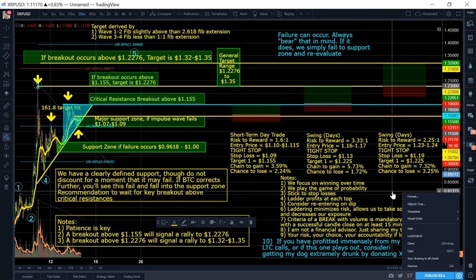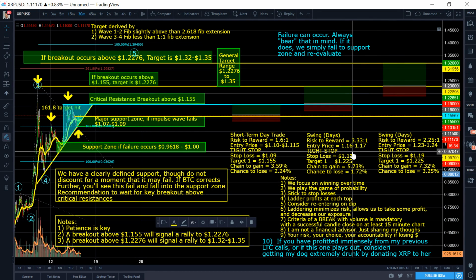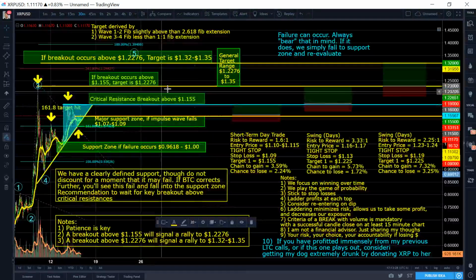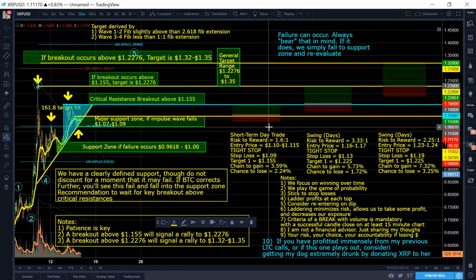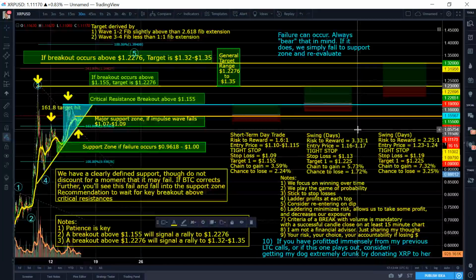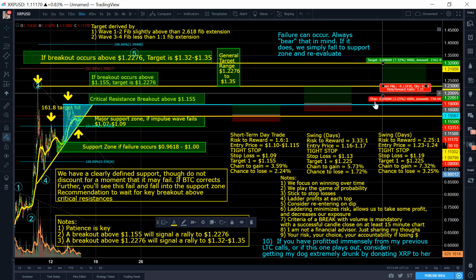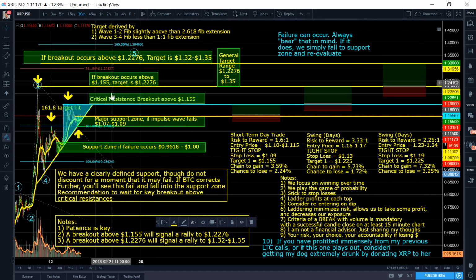Now this one, the middle one, is my more favorable approach, okay? When it gets to around this region, I will expect some people to take some profit. And once they take some profit, it might even correct a tiny bit, and then we will most likely end up breaking out of it because I think that XRP is pretty bullish right now. And the third one is okay. It's a good risk to reward setup, but the probability of it happening is fairly low, in my opinion, because I think we'll have some resistance in these areas first, like in between the red boxed area, or this region right here.